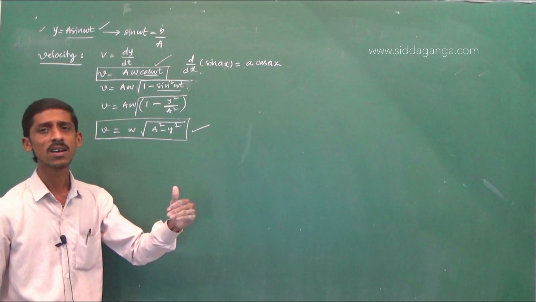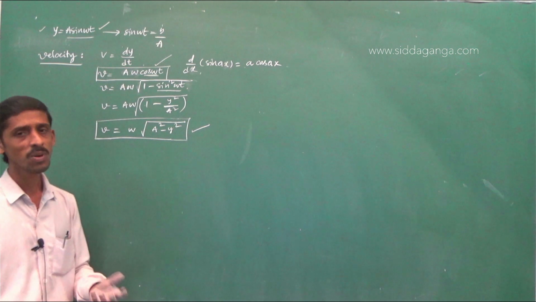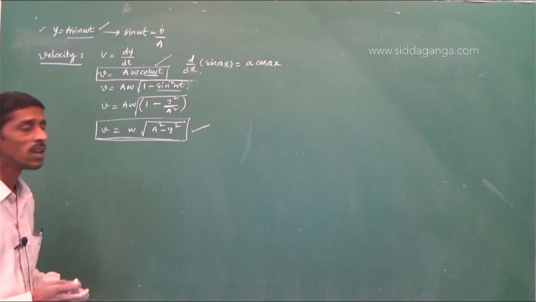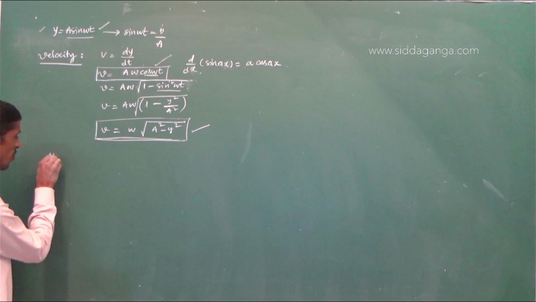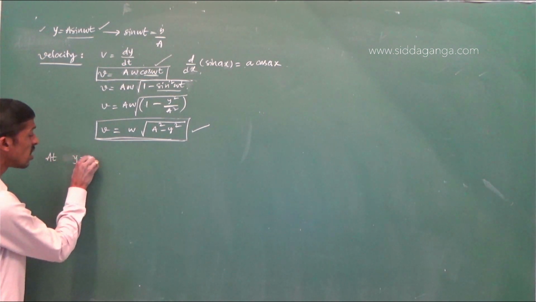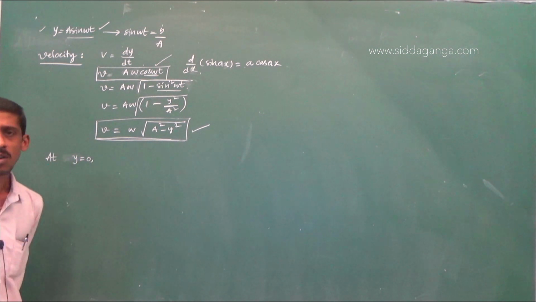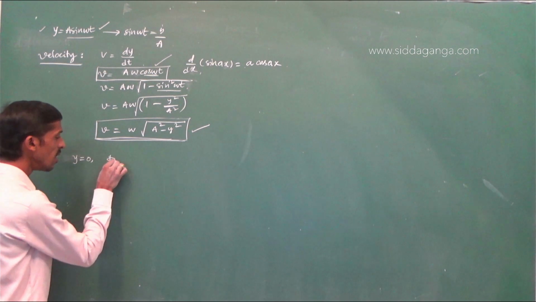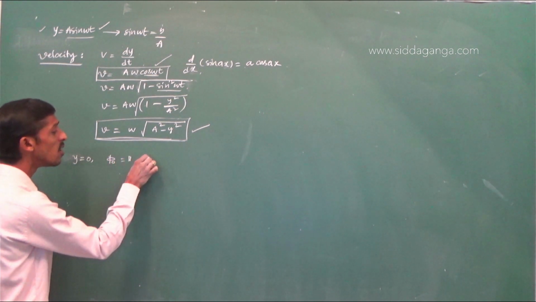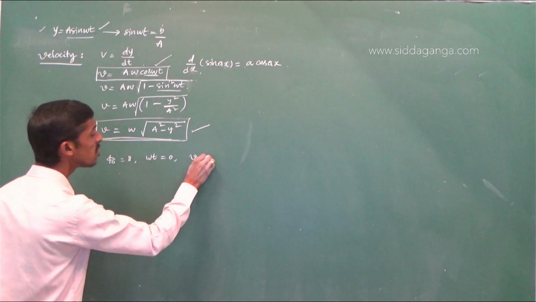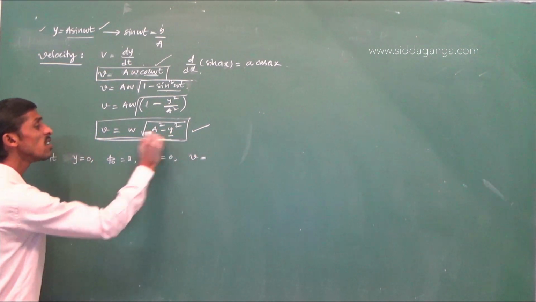At different positions in simple harmonic motion, the particle will have different velocity. You see, at y is equal to 0, that is, when the particle is at equilibrium, phase will be 0, omega t will be 0.